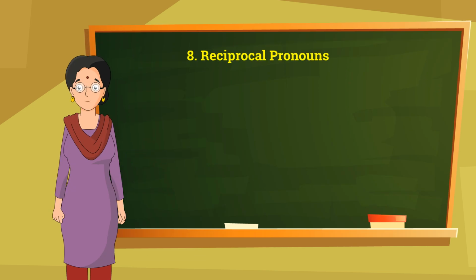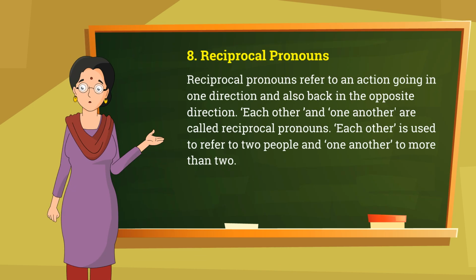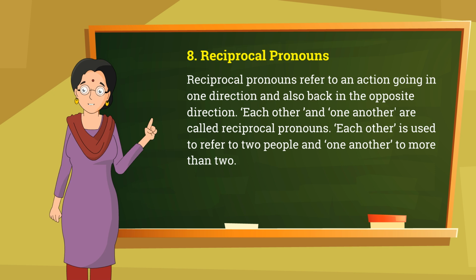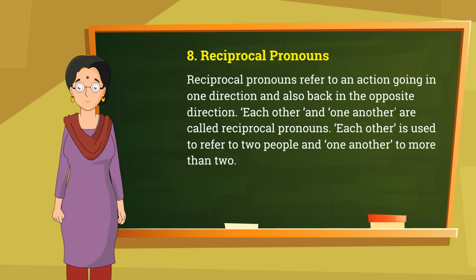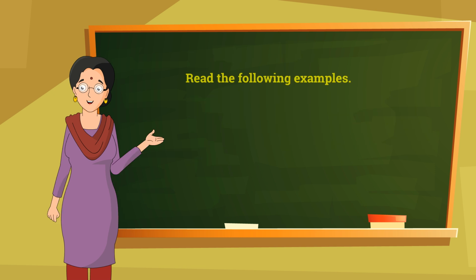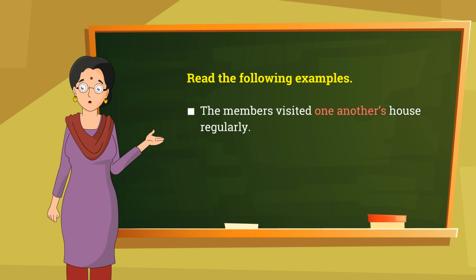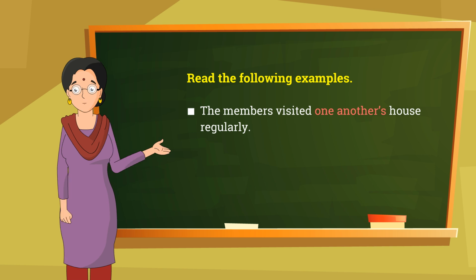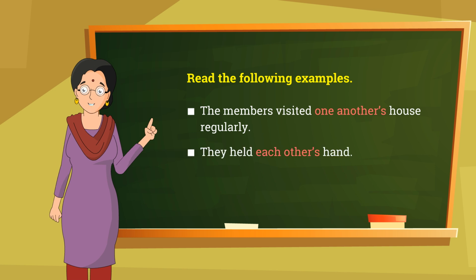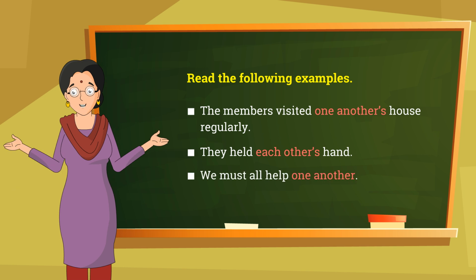Reciprocal pronouns. Reciprocal pronouns refer to an action going in one direction and also back in the opposite direction. Each other and one another are called reciprocal pronouns. Each other is used to refer to two people and one another to more than two. Read the following examples. The members visited one another's house regularly. They held each other's hand. We must all help one another.